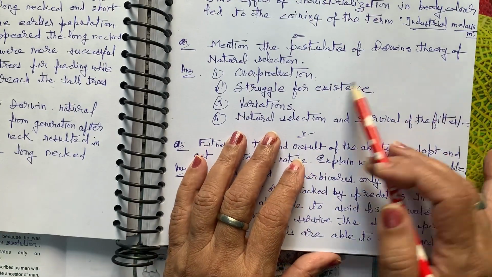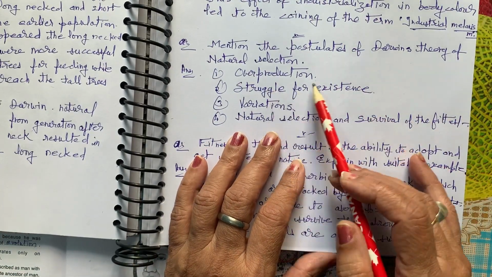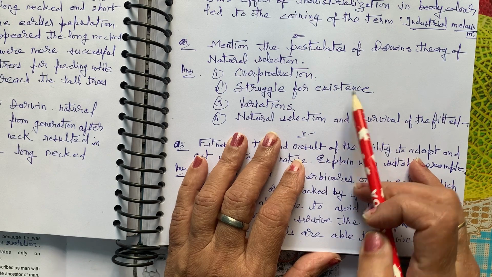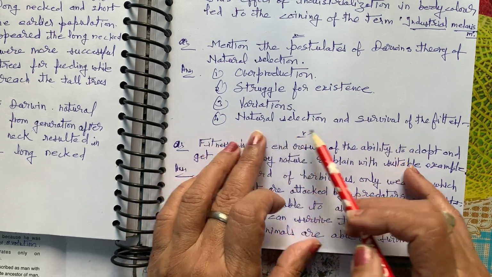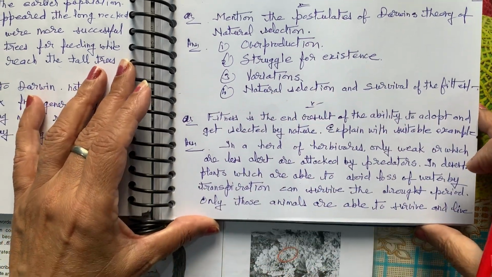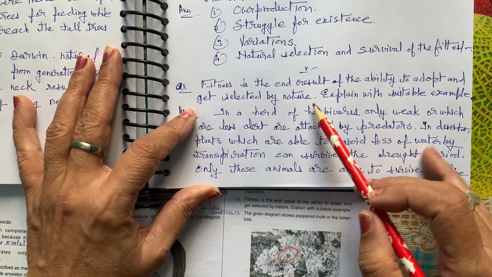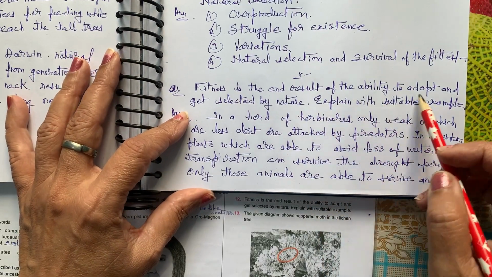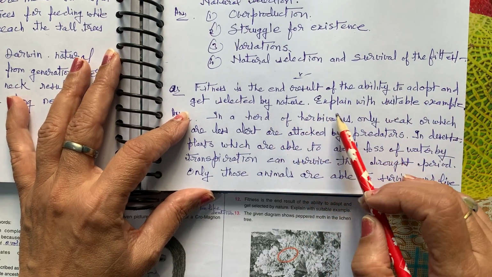Mention the postulates of Darwin's theory of natural selection: overproduction, struggle for existence, variation, natural selection, and survival of the fittest. Fitness is the end result of the ability to adapt and get selected by nature.